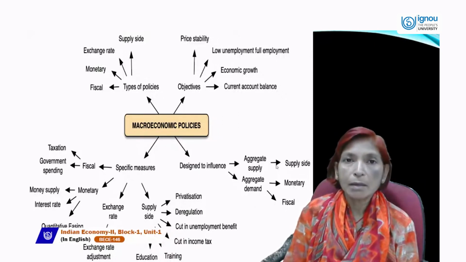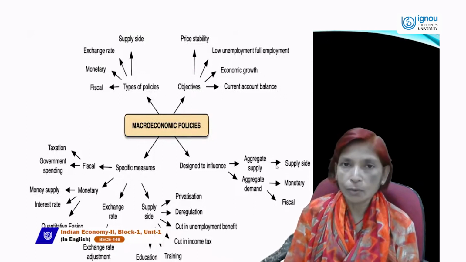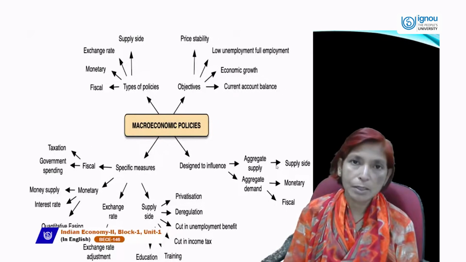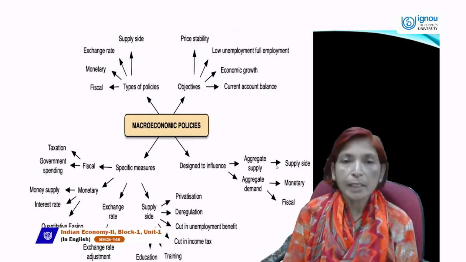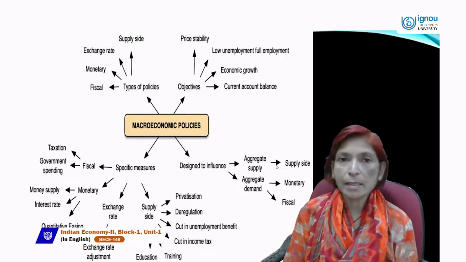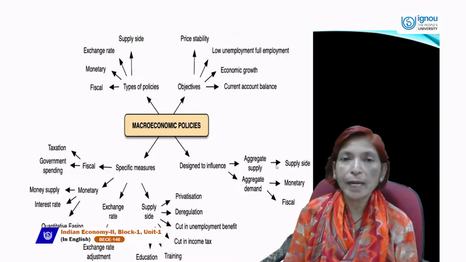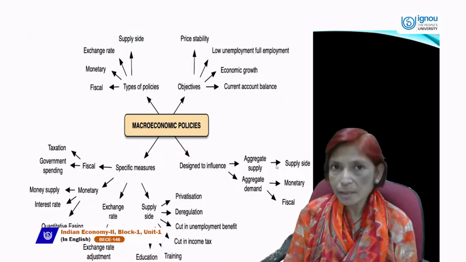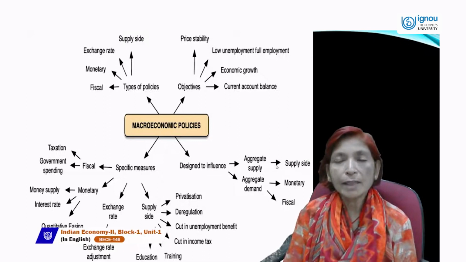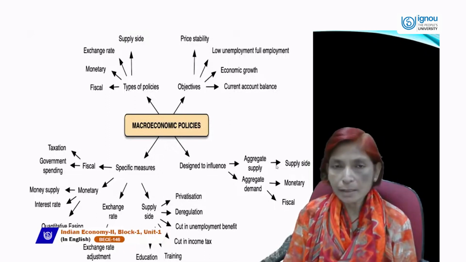taxation is the main source of revenue. Government collects revenue through taxation and non-taxation sources. Taxable sources are mainly two: direct taxes and indirect taxes. Direct taxes are those taxes which are imposed on a person who can't shift this burden to another person, like income tax, gift tax, wealth tax, property tax, which are examples of direct taxes.